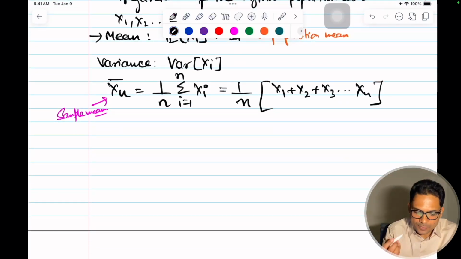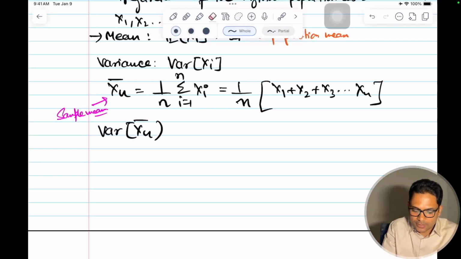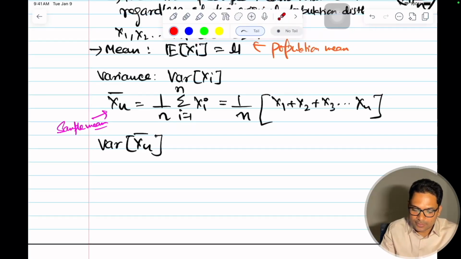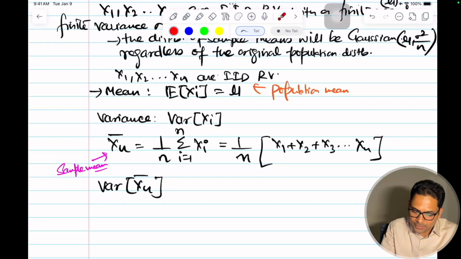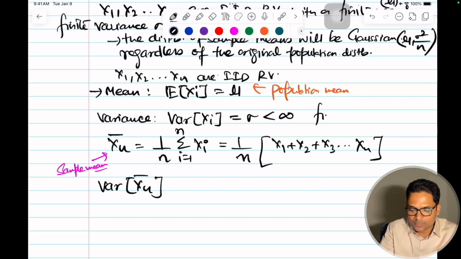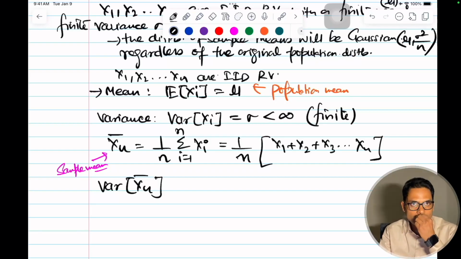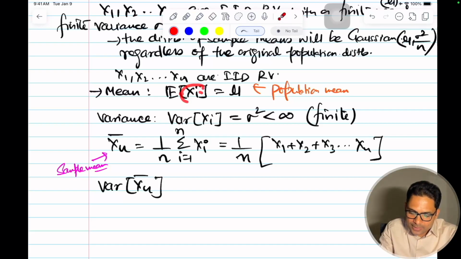Let's do that. How will we write the variance of xn bar? The variance of xi is equal to sigma square, which is finite, less than infinity. The underlying data, whatever is there, we can compute that, and that is finite. I want to compute the variance of the sample mean now. So what will it be?